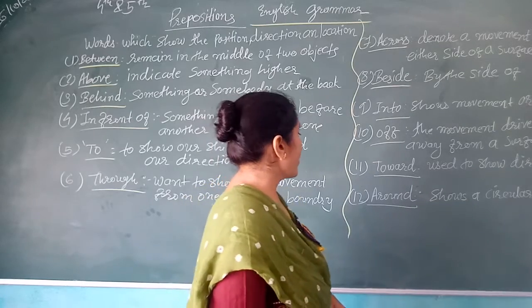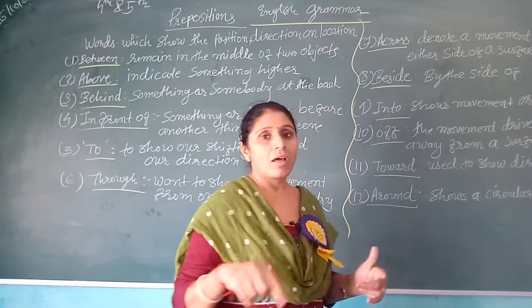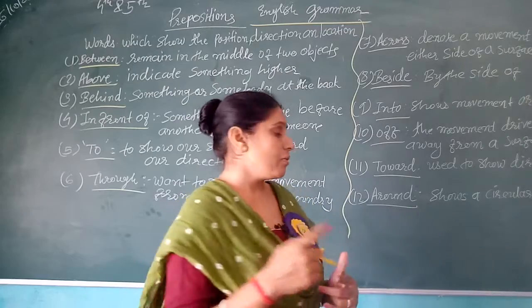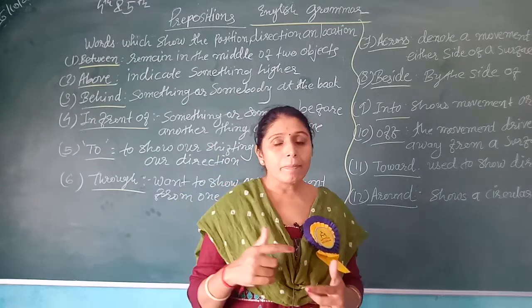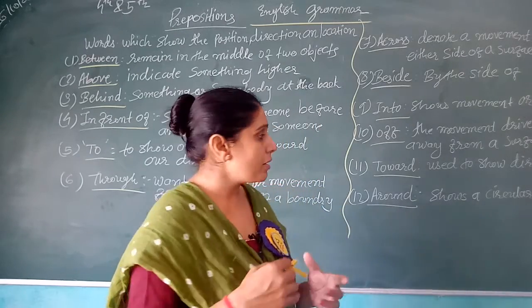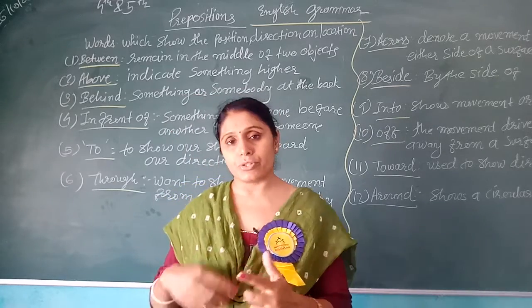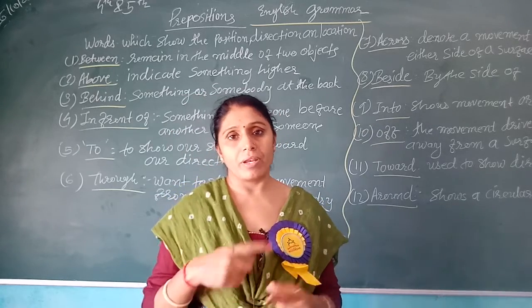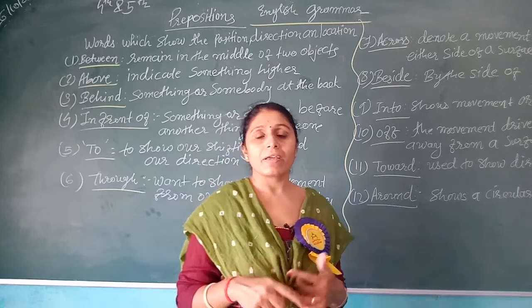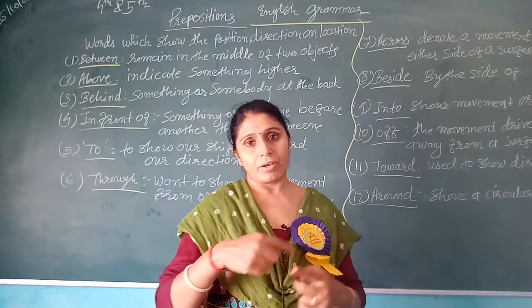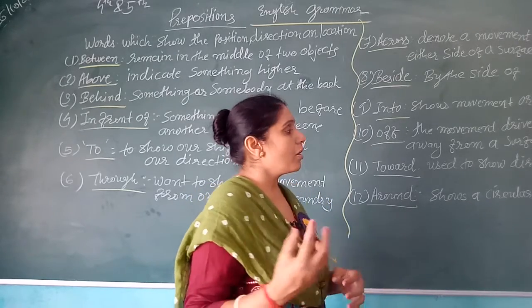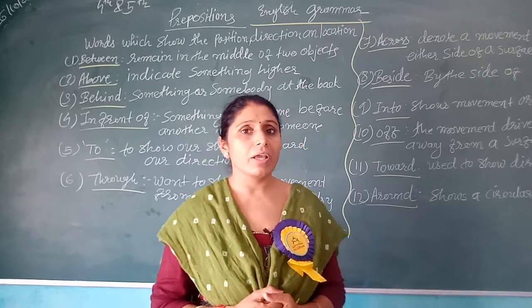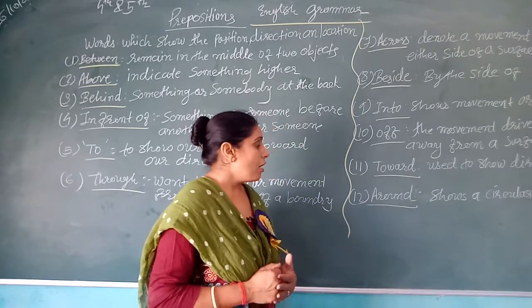Then around is one type of motion, showing direction, but in a circular motion, a circular movement. We play garba in a circular movement. Our earth rotates, it's one type of around.